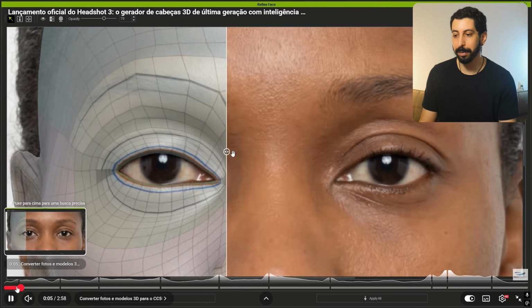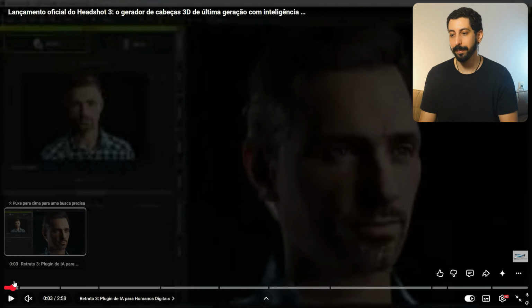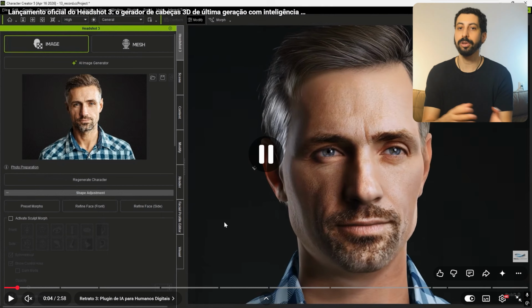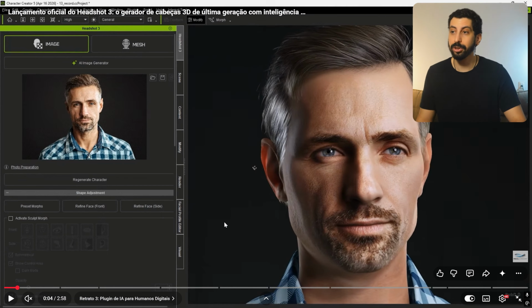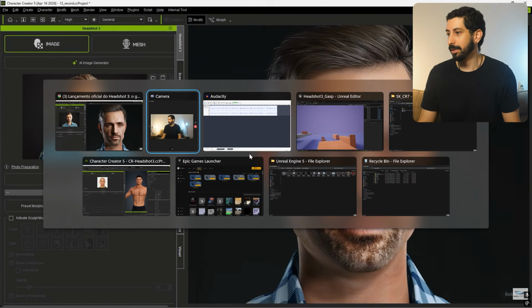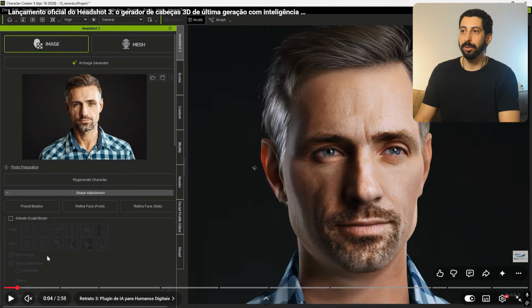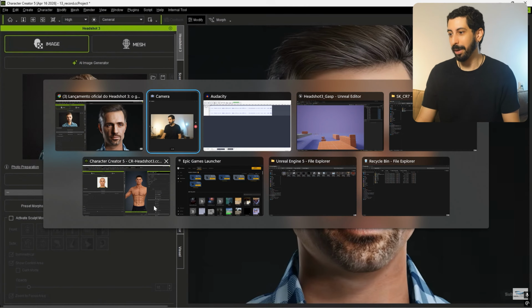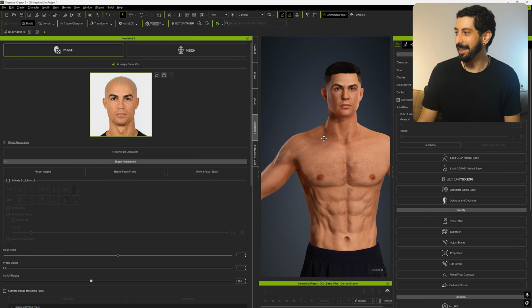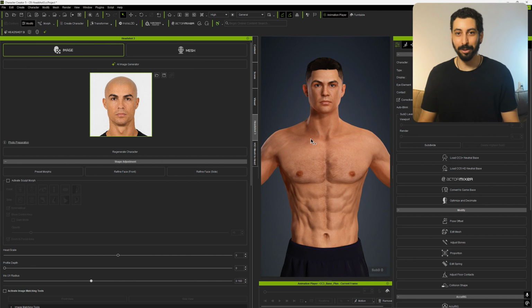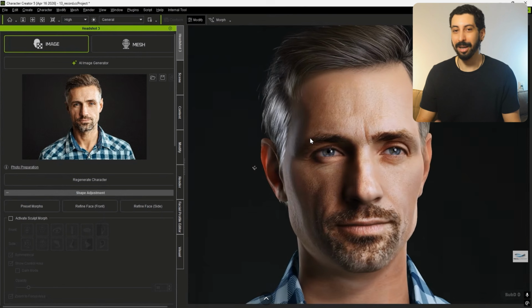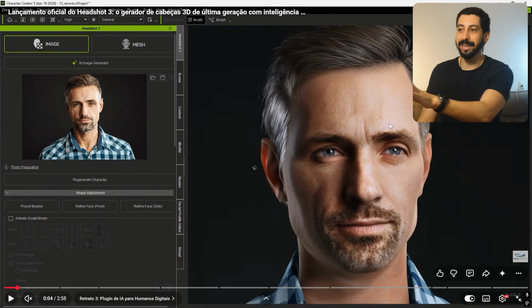So step by step here, what you can do with Headshot 2. First, you need Character Creator 4, and then you buy Headshot 2 separately. Here, you can already get a good idea of what's possible to do with this software. So for example, I'm going to open it, guys, and show you, okay? It even has, look, the Sue, and there's also Donald Trump and Sydney Sweeney. I'll show you.